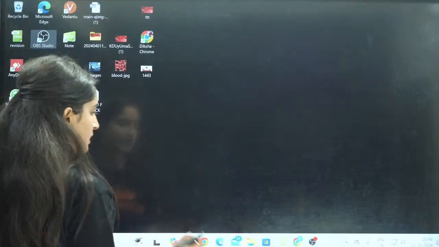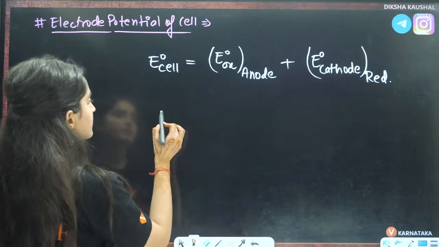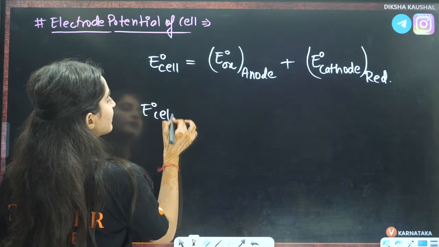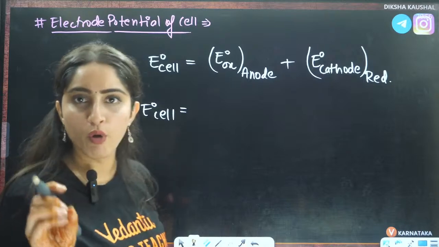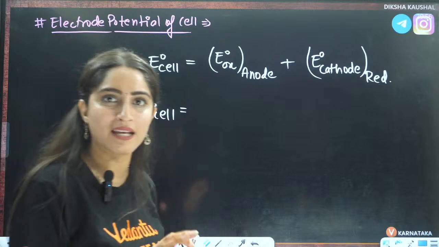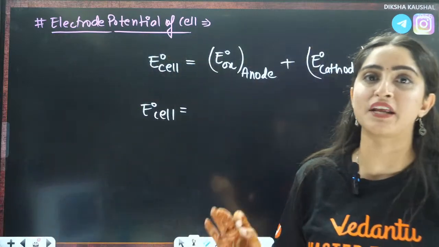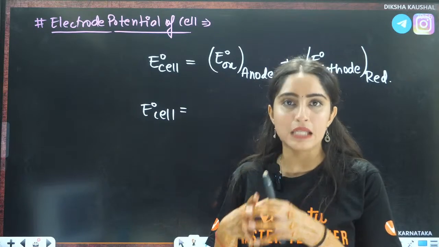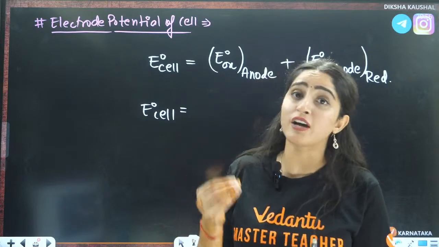Now let us see this thing here. Here it will be E naught. Always in your books and everywhere, you will see that E naught of cell is defined in the form of reduction potential, not oxidation potential. Even your electrochemical series is in the form of reduction potential.